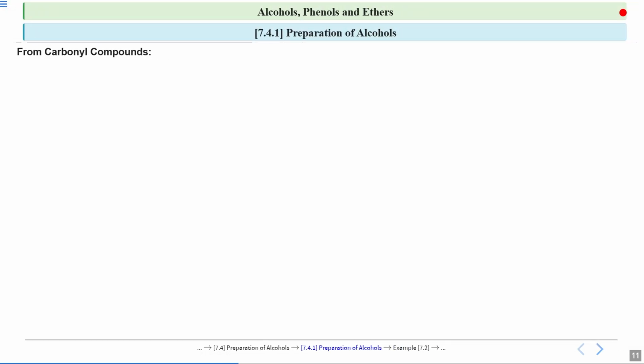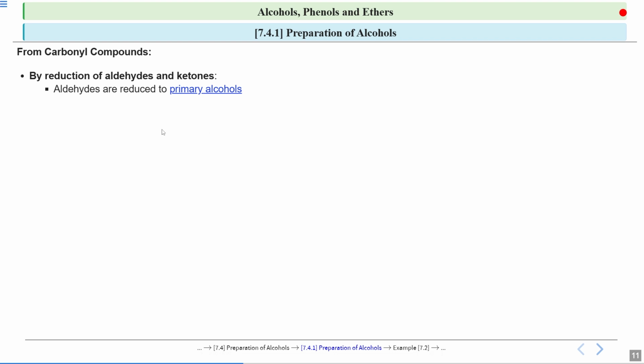Now we will see from carbonyl compounds. So here we are going to prepare the alcohols from carbonyl compounds, which contain the carbonyl group. Carbonyl group is C double bond O. So first we will see reduction of aldehydes and ketones to alcohols.